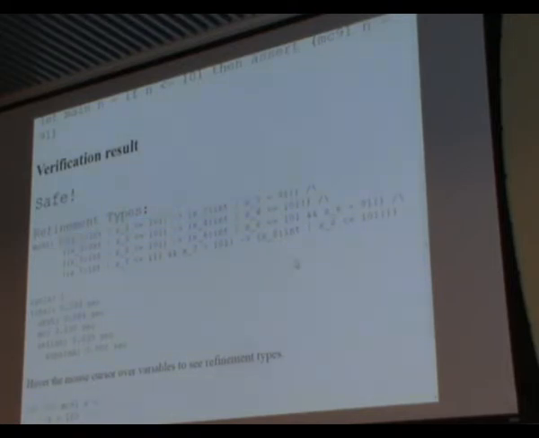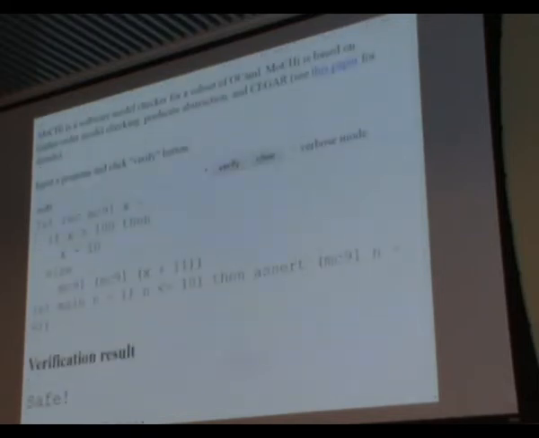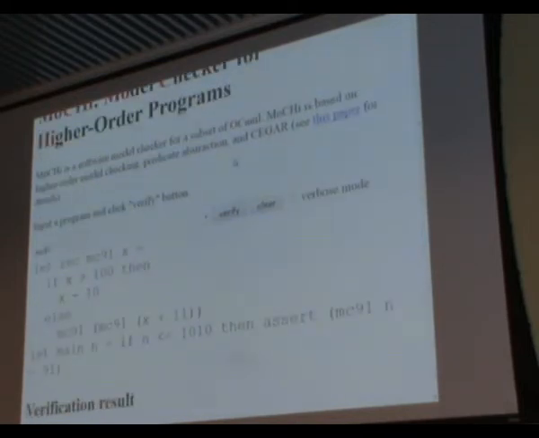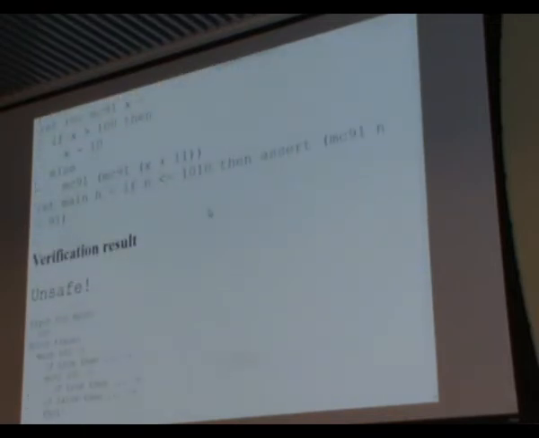Okay, this program and the previous program are safe ones. Let's see an unsafe program. When we write this program like this, the verification result changes to unsafe. And this is a counterexample of this program. This means that the program fails when the argument is 102.